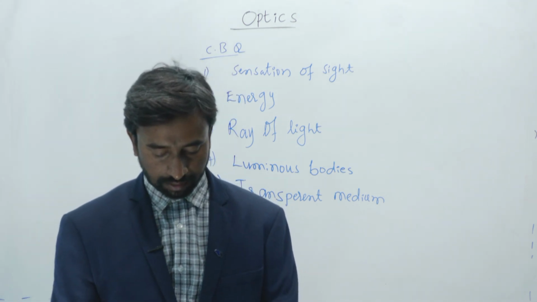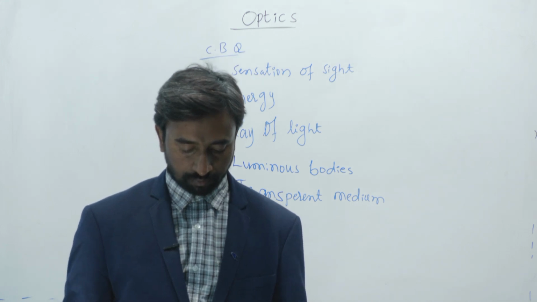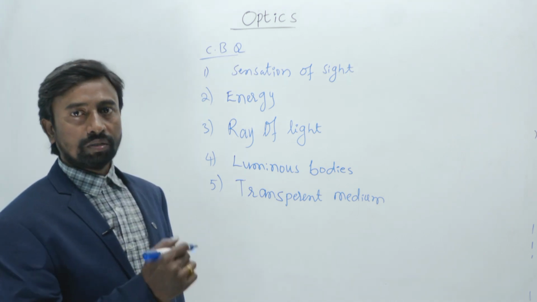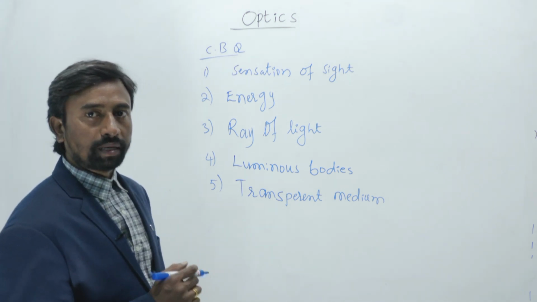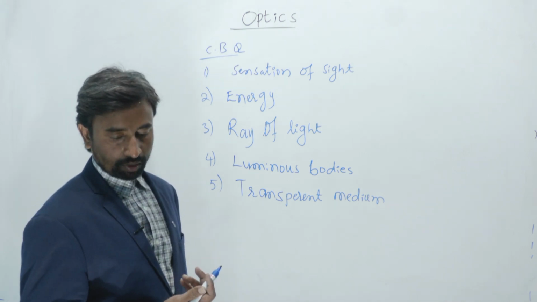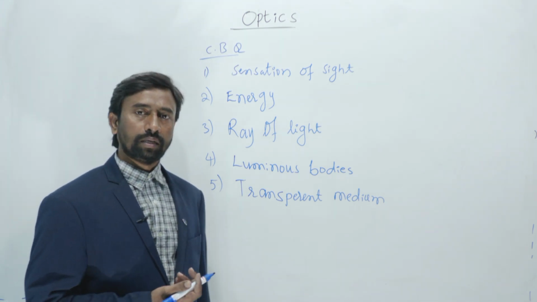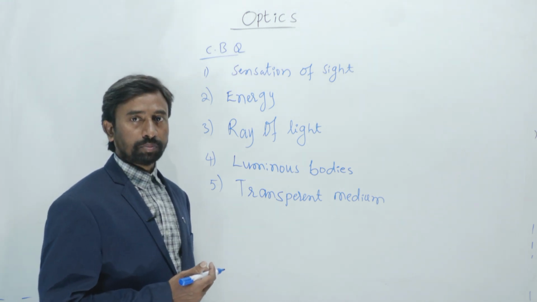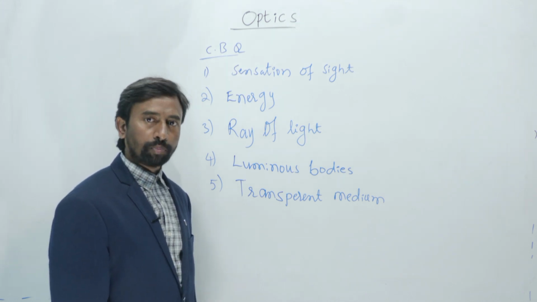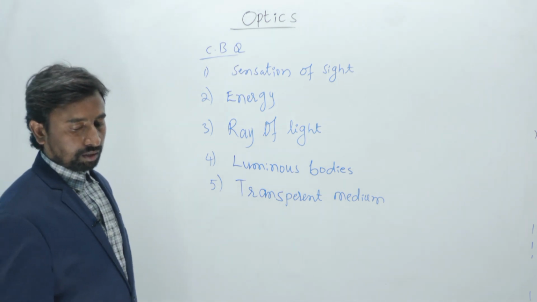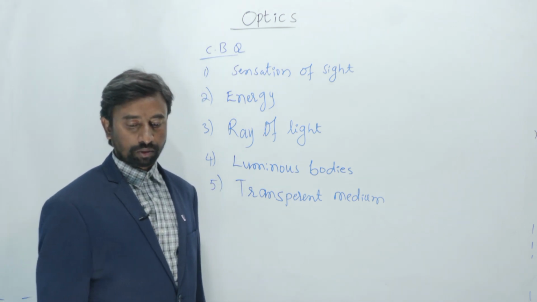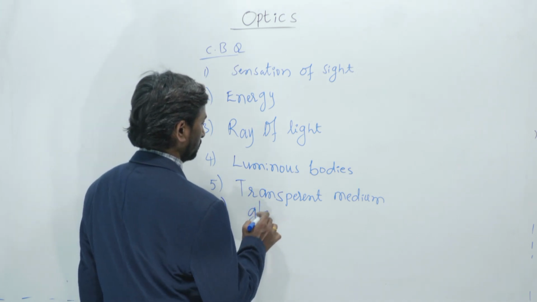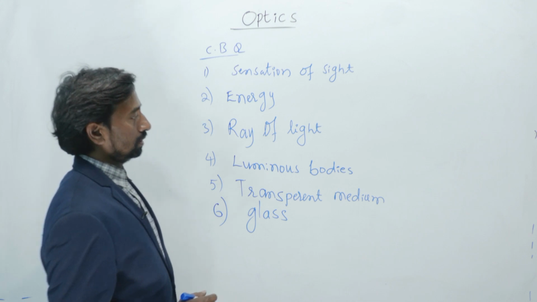Next: which of the following is an example of an optical medium? Wood, furniture, brick, glass. Glass is the optical medium because light can travel through it. Medium is the substance through which light can travel. Light cannot travel through wood, furniture or brick, but it can travel through glass. So glass is the optical medium.